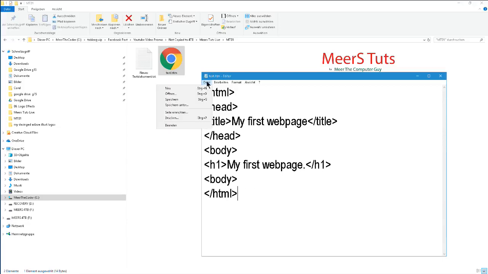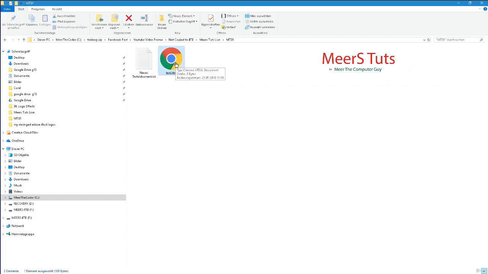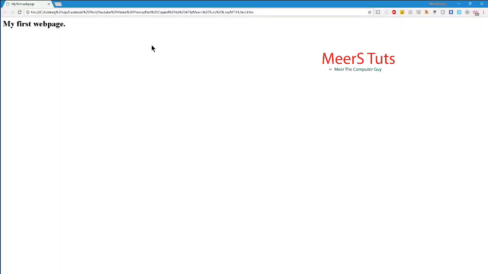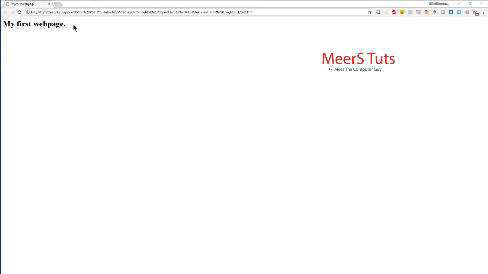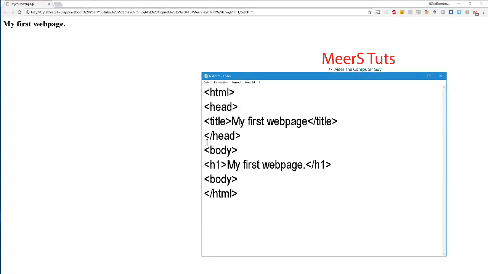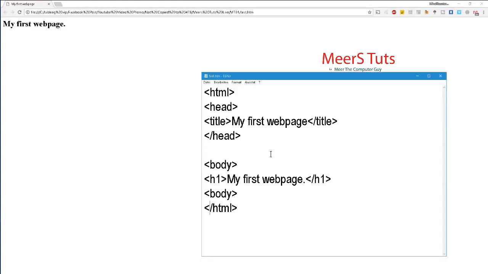I just want to save it now. It is written in German. It is file and save. You have saved it. Now click this file, and it will open in the default web browser that you have. You see it is written here, my first web page. This was the part that we have put in our body tag. I make it like that so that you can see it better.